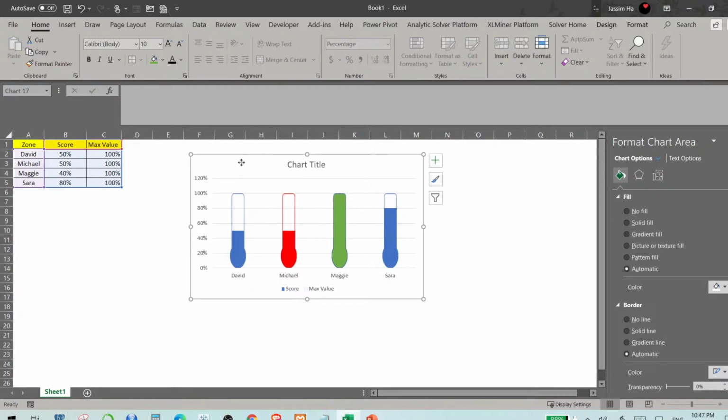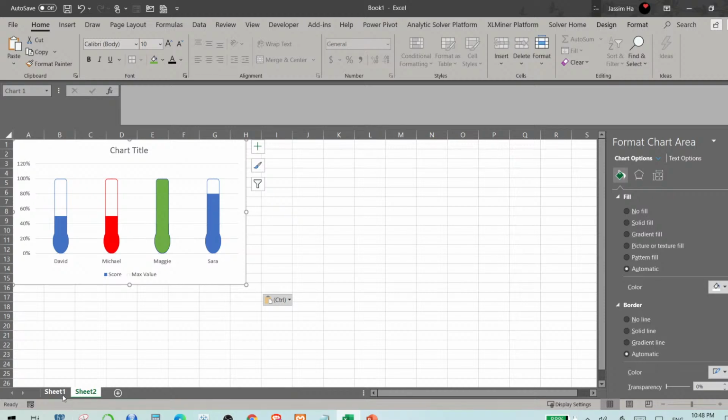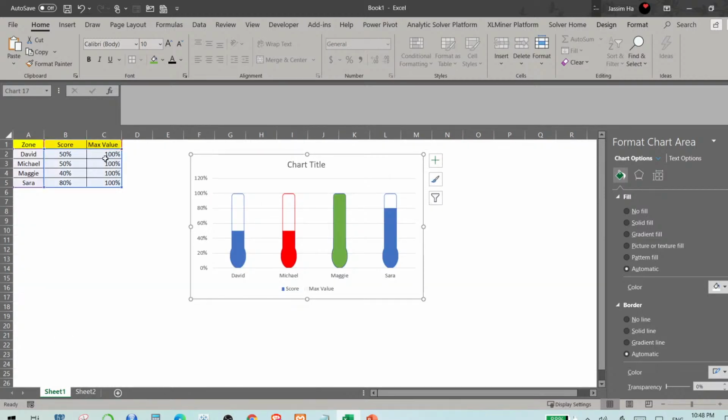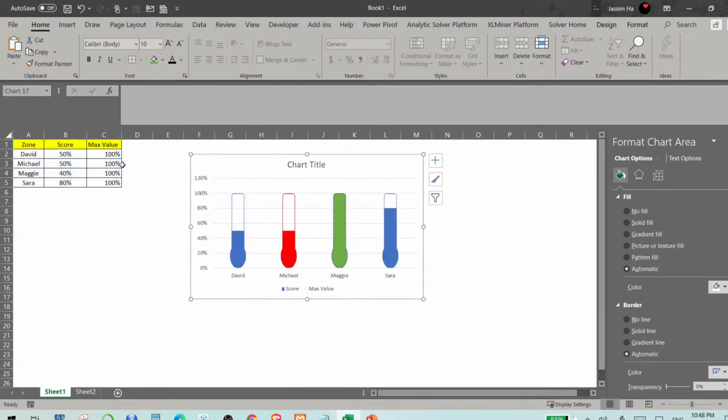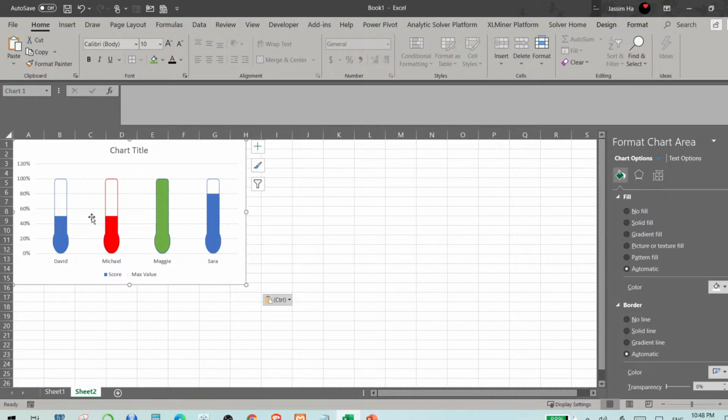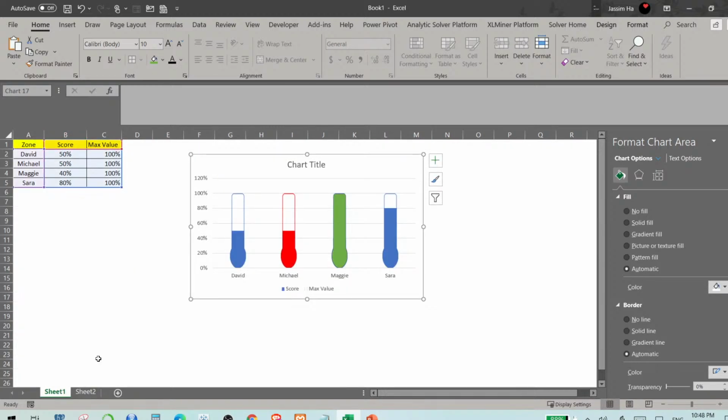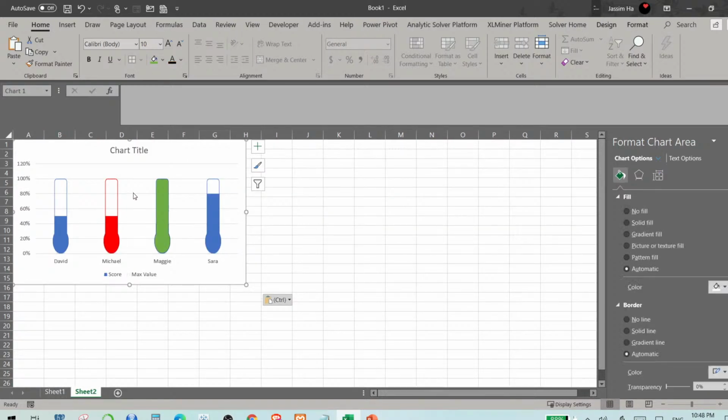I want to copy this and paste it here, and I want to show this data on an infographic that I'm creating. When I change these scores here, it gets updated on all my charts, and I'm going to create a thermometer chart, and this chart will be dynamic. When I enter the numbers or scores here, it will change automatically here. So this is what I'm trying to show.